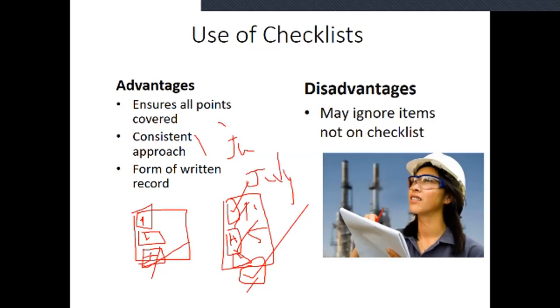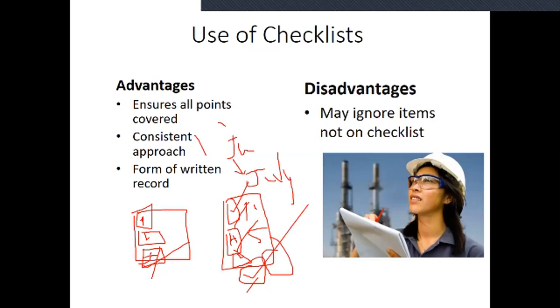This document is used for reference purposes. Disadvantages: it may ignore some items not in the checklist. If something, maybe the washing machine, is not mentioned, therefore it is not checked. Therefore, it may ignore items not on the checklist.